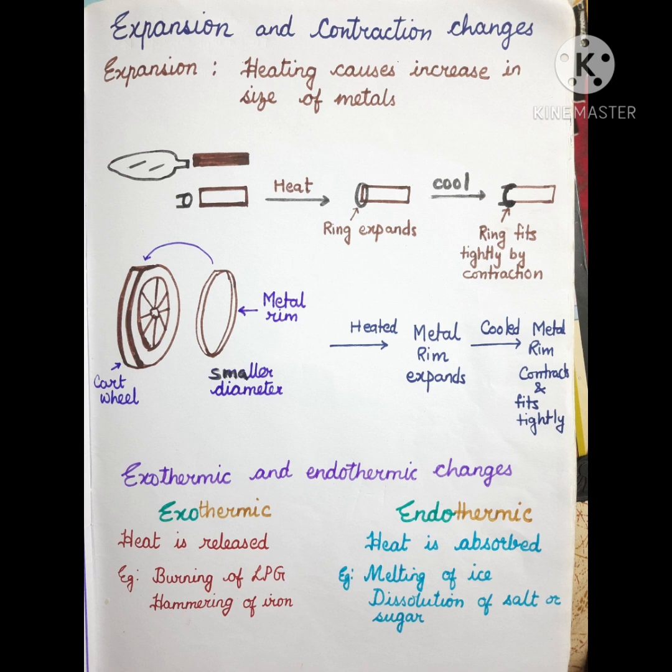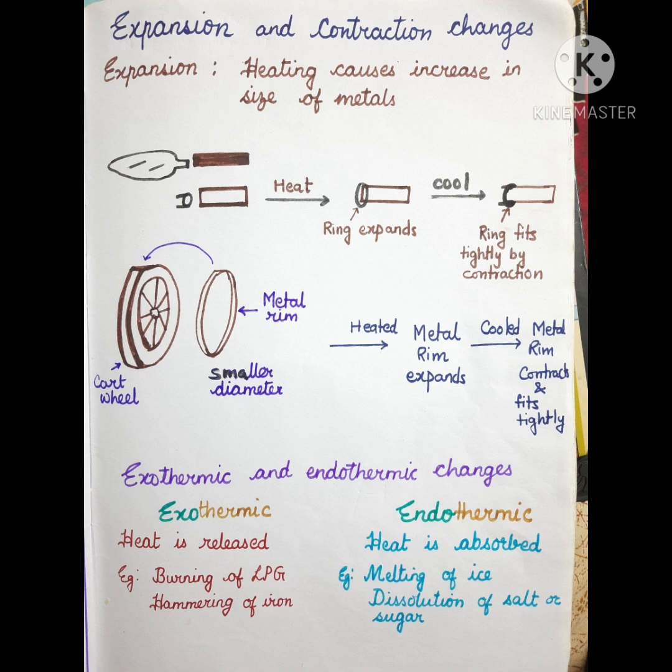Now we come to the next type of changes, exothermic and endothermic changes. What are exothermic and endothermic? Thermic means heat, temperature, right? And exo means given outside. Endo means absorbed inside. Exothermic, given outside heat. Heat is released. In exothermic changes, the heat is released. And in endothermic, heat is absorbed.